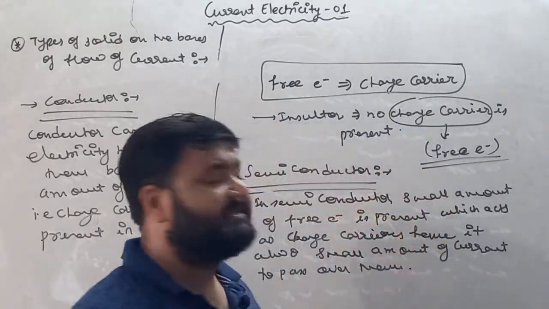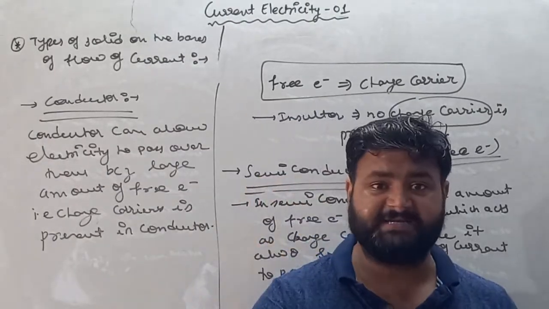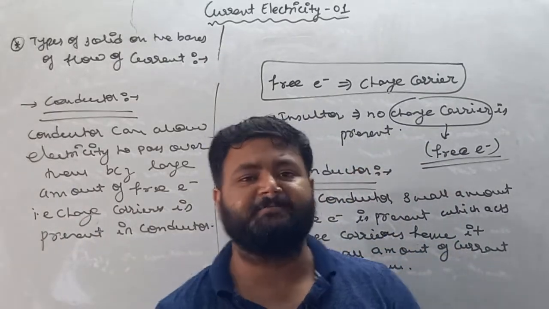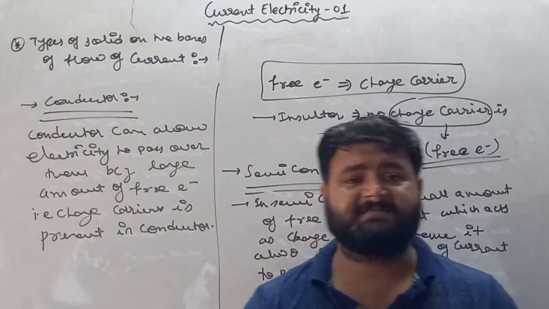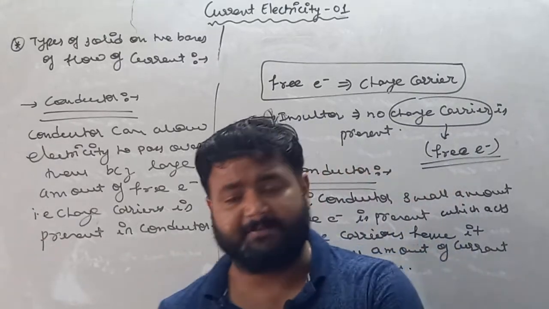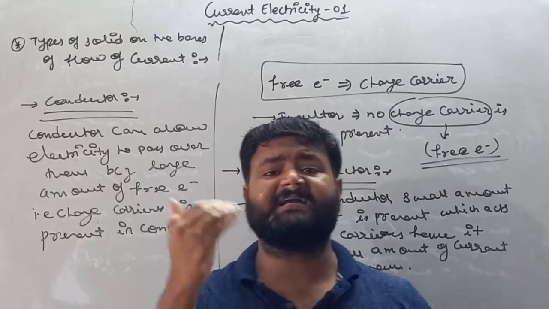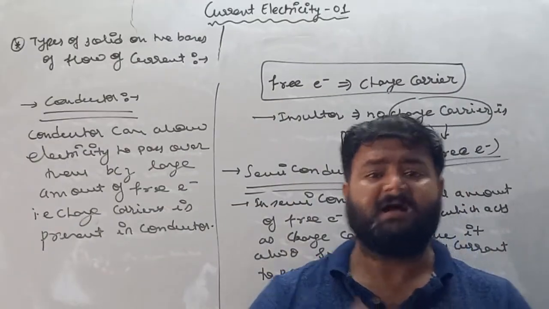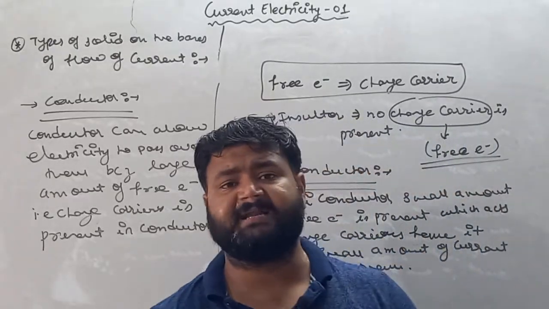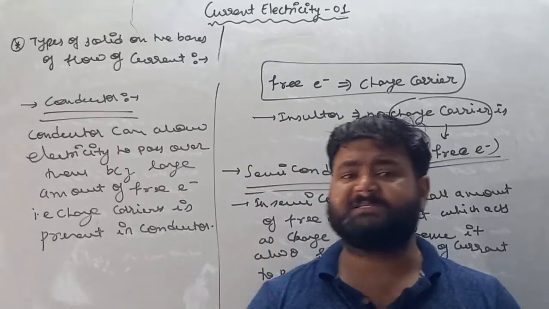Next is semiconductor. Semiconductor is considered to be a partial conductor, not an insulator, not a 100% conductor, it is a partial conductor. Partial conductor means it allows some amount of electricity, or current, to pass over them because it carries very few free electrons which act as charge carriers. Some examples of semiconductor are germanium, silicon, arsenic, argon.